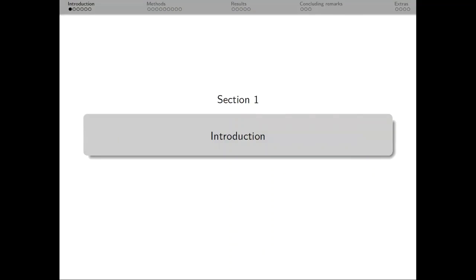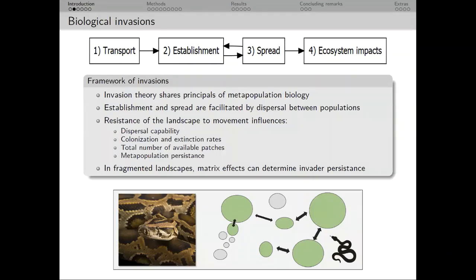I want to start with a brief introduction on invasions. The process is often simplified into these four distinct phases, and a lot of what we know about the invasion process is borrowed from earlier ecological theory.